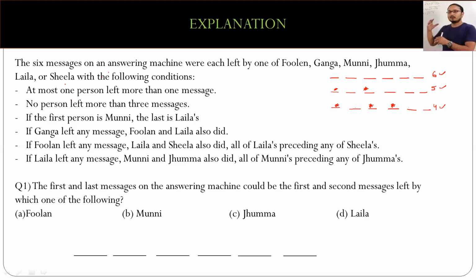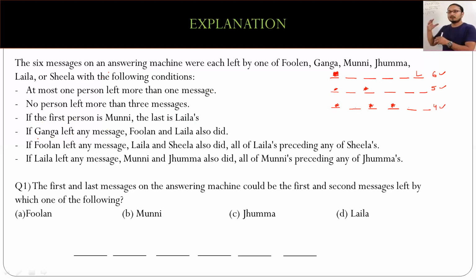So this is what comes into the mind if you look at the first two conditions here. However, if you look at the next condition, it says if the first person is Munni, the last is Laila. So the first message, let's say, is given by Munni. The last message will be given by Laila. That is what we understand. It's a direct statement. However, please understand, if the first message is given by Munni, the last will be given by Laila. However, let's say the first is not Munni, then we cannot comment on Laila. Laila could be the last, may not be the last, right? So you need to understand this point.